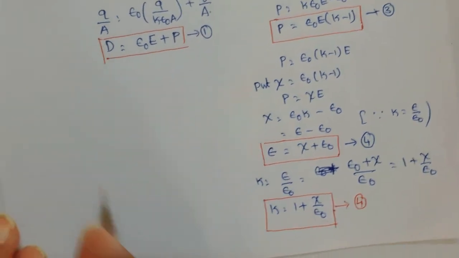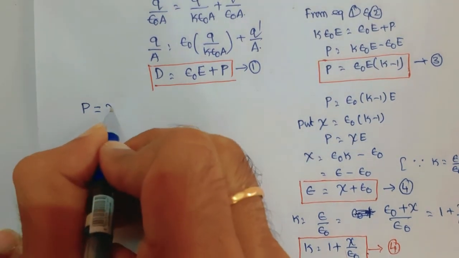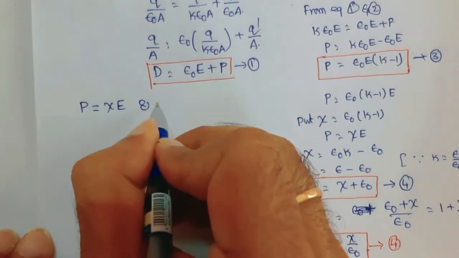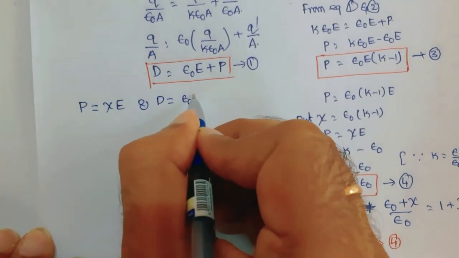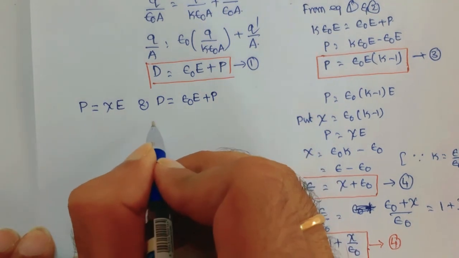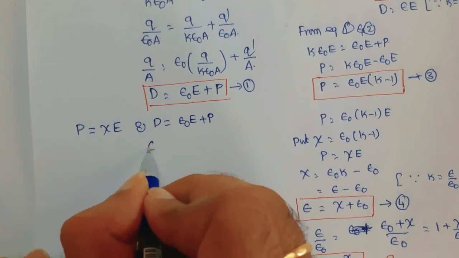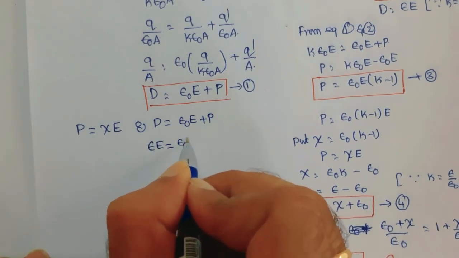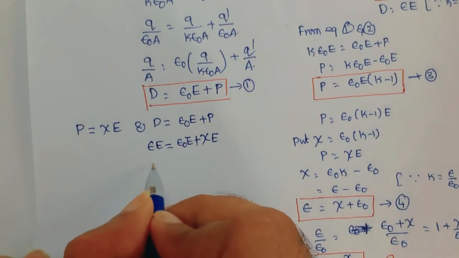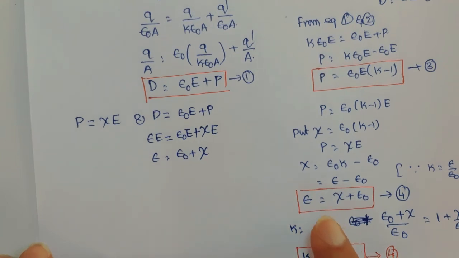And another relation is that we know P is equal to xi E. And another relation that we are going to use is D is equal to epsilon naught E plus P. And in this we can write that D is equal to epsilon E. Therefore epsilon E is equal to epsilon naught E plus xi E. Now from this you can write that epsilon is equal to epsilon naught plus xi.